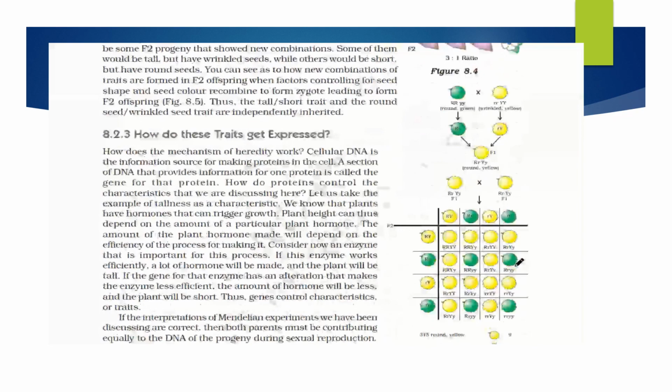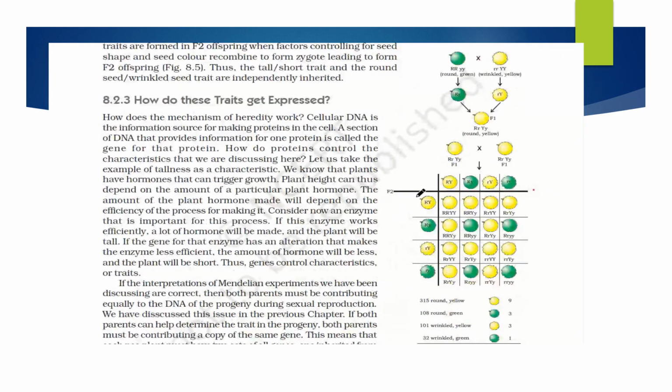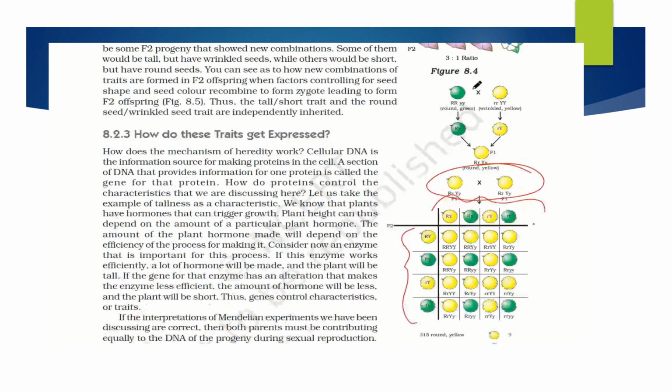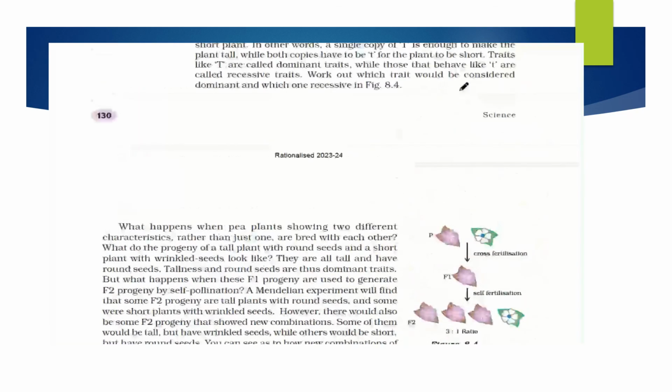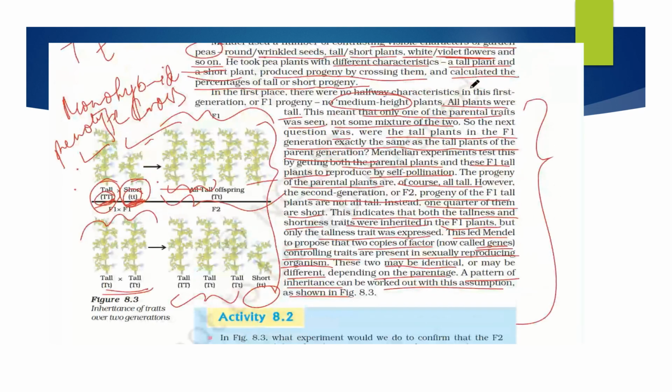What does the dihybrid cross mean? They take two pairs of characters and cross them, not a single pair. Here they are taking round and green, wrinkled and yellow, so two pairs of characters are being taken. First we will study the Punnett square in the next class, then it will be very clear for us to study the dihybrid cross.